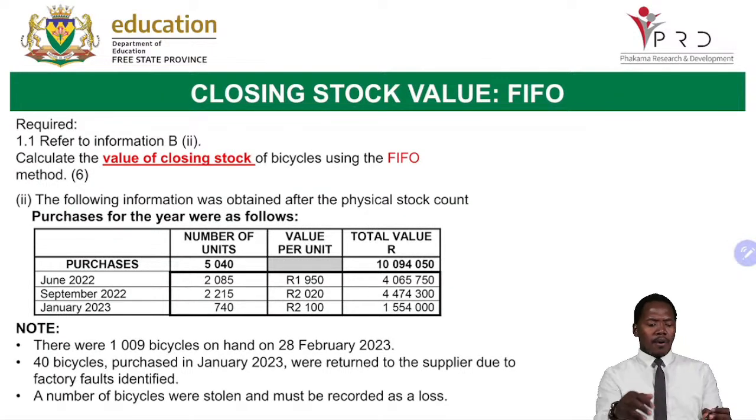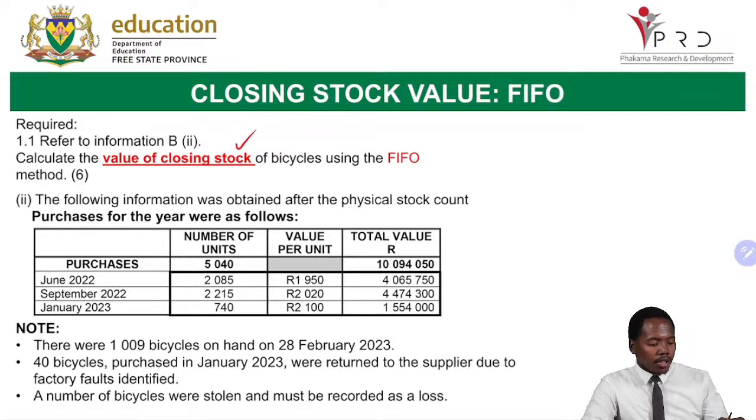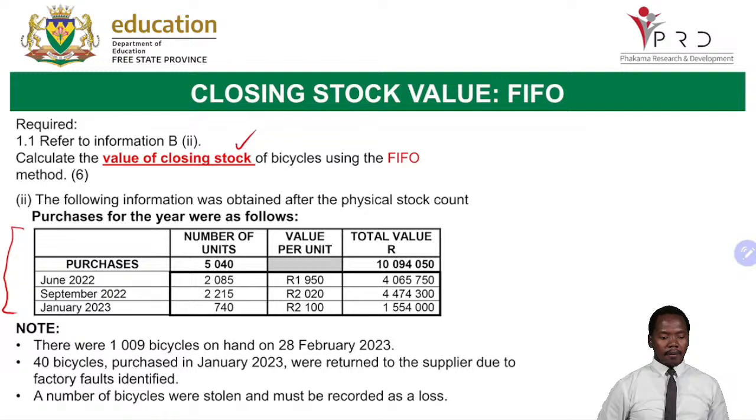Now, the first question, what are we doing here? We are calculating the value of a closing stock of bicycles using the FIFO method. That is for 6 marks. Now, which information do we need for this? You would need your stock purchase amounts. So the table for the purchases for the year were as follows. We have purchases done in June 2022, the ones done in September, and the other ones done in January. There is the number of units, the value per unit, as well as the total value.